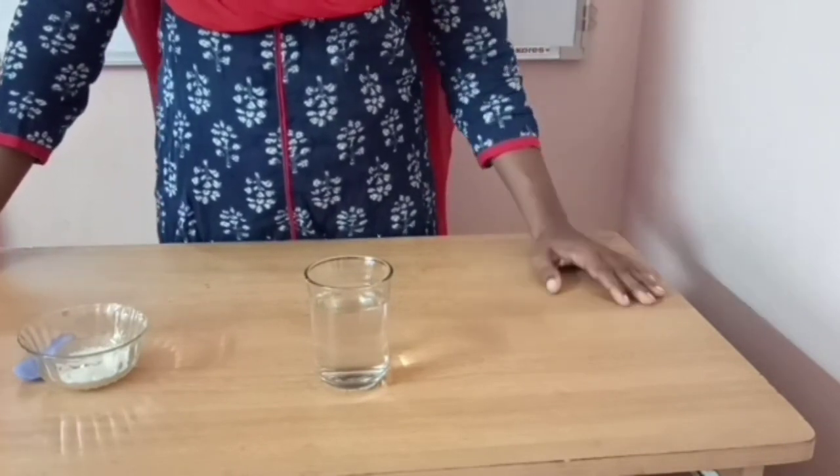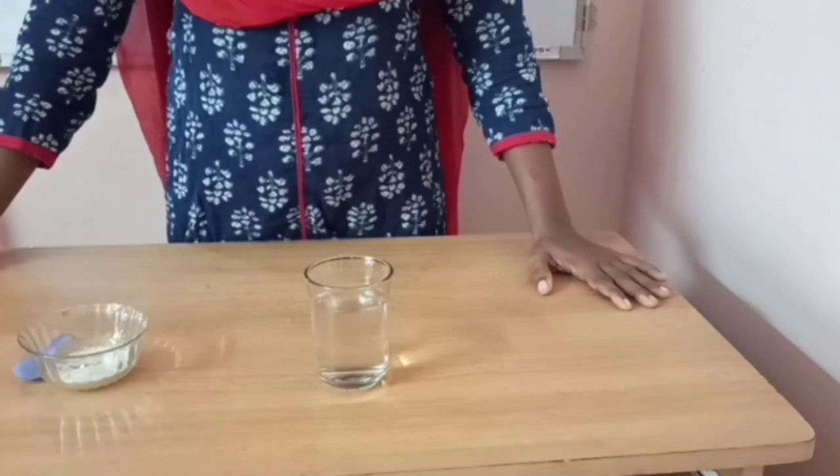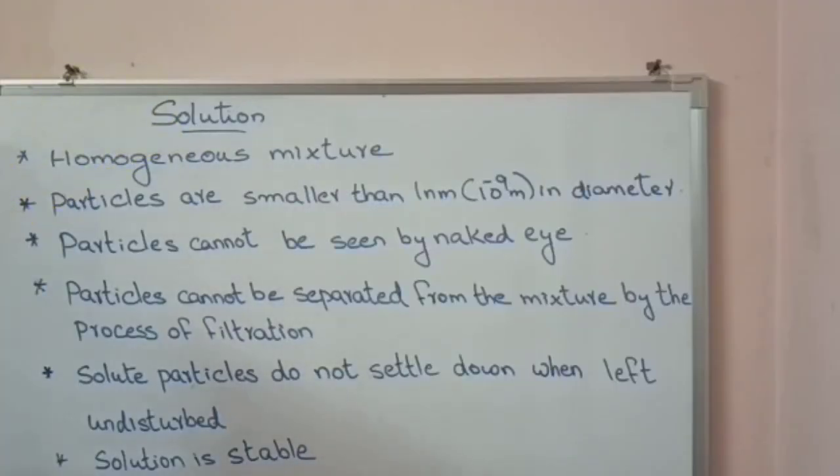So that is another property of solution. These are the properties of solution. You know that solution is a homogeneous mixture of two substances. Then what are the components of solution? Yes, solute and solvent are the two components of solution.